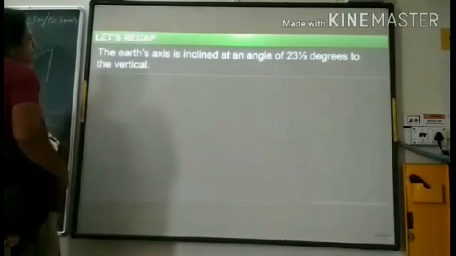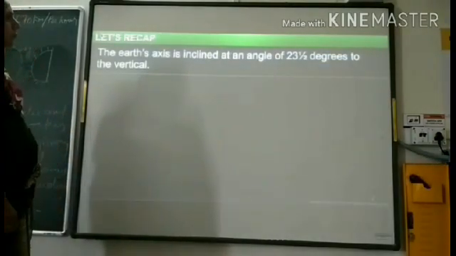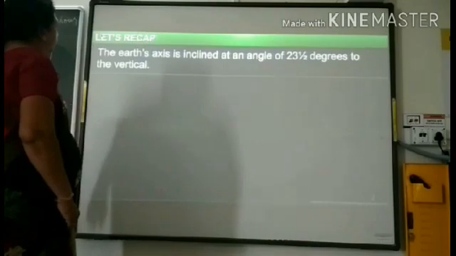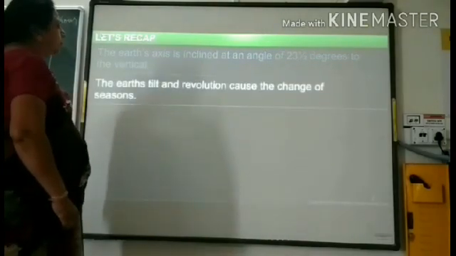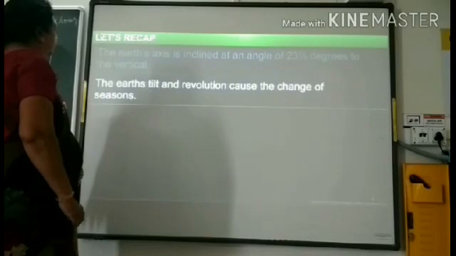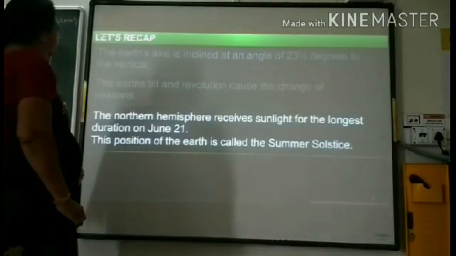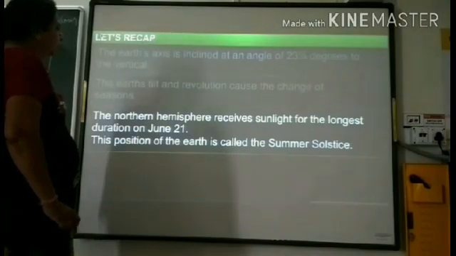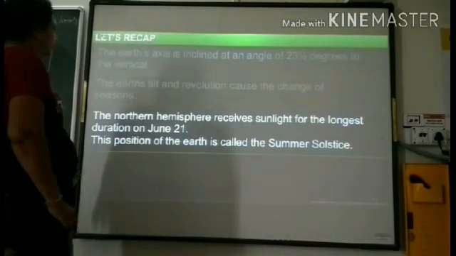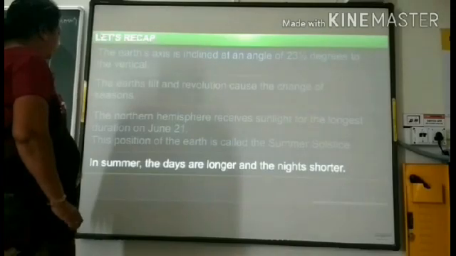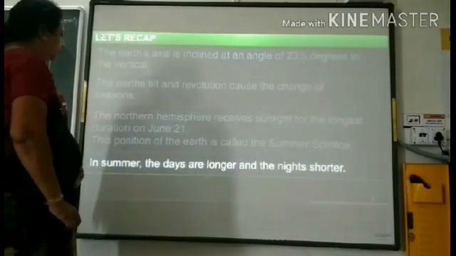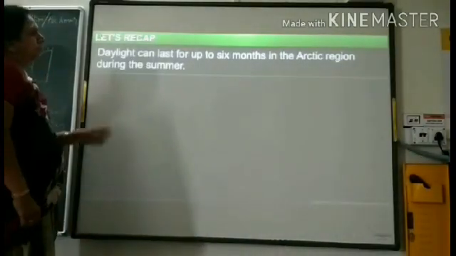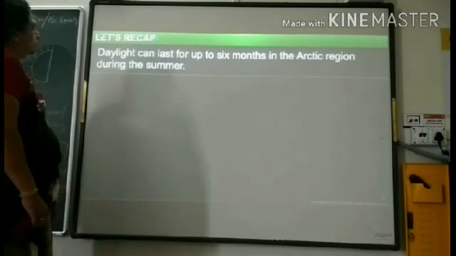The Earth's axis is inclined at an angle of 23.5 degrees to the vertical. The Earth's tilt and revolution cause the change of seasons. The northern hemisphere receives sunlight for the longest duration on June 21st. This position of the Earth is called the summer solstice. In summer, the days are longer and the nights shorter. Daylight can last for up to 6 months in the Arctic region during the summer.